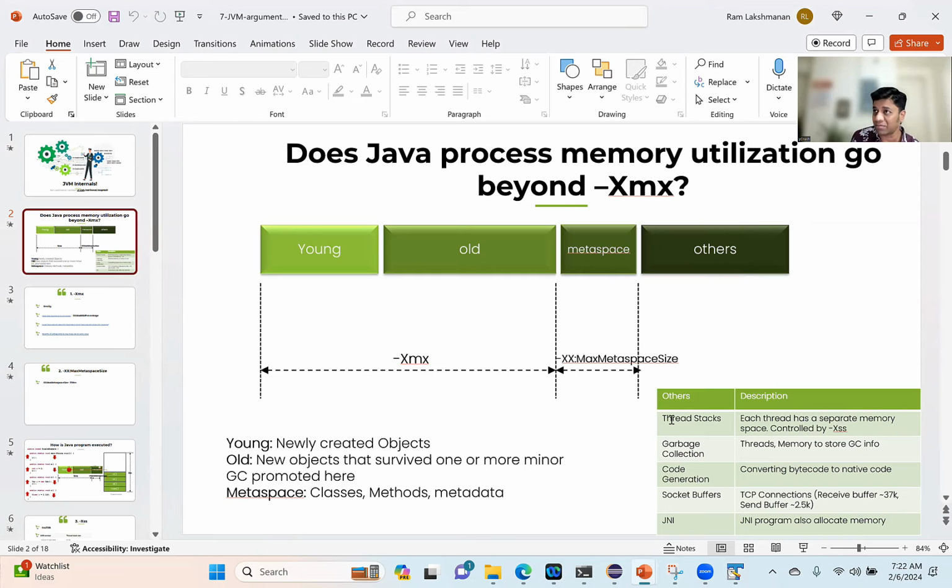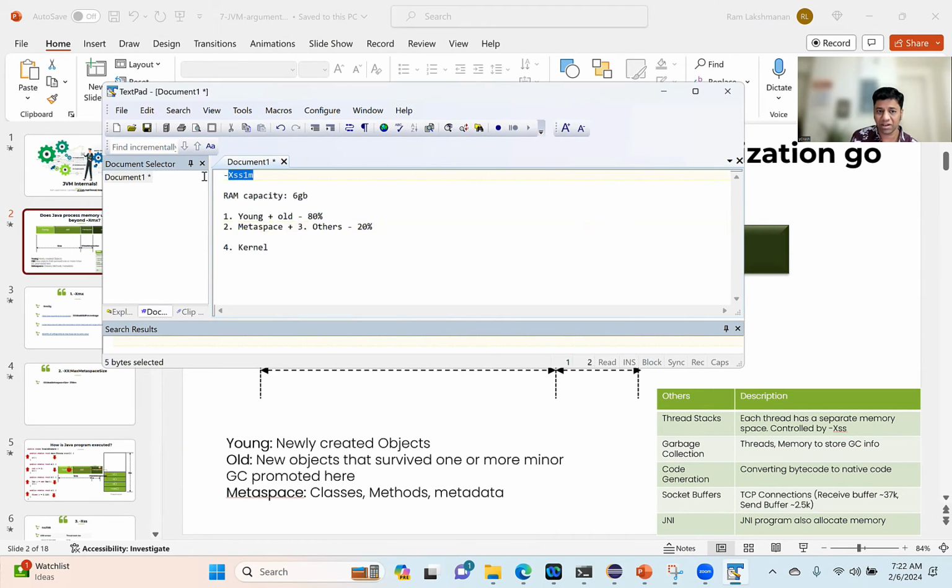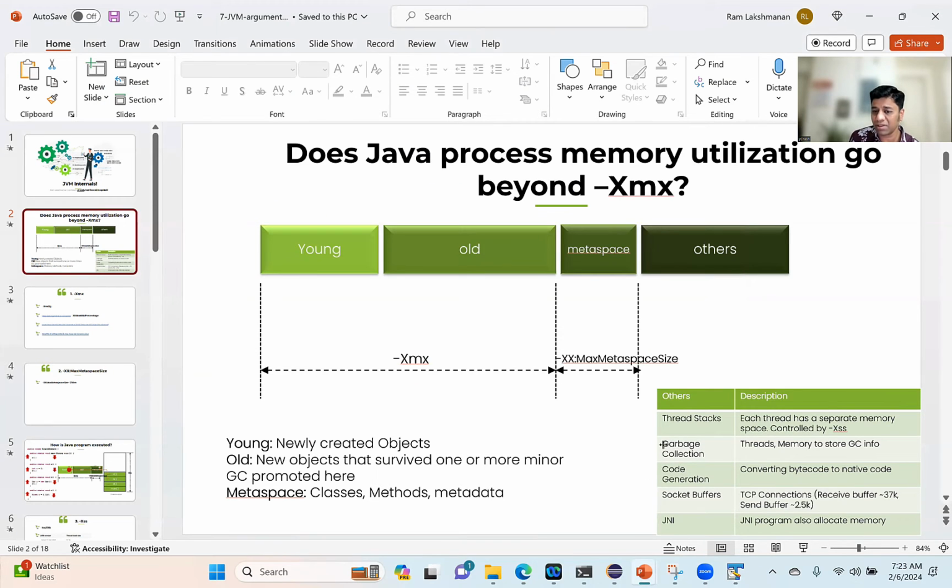There's a thread stack. The thread stack is governed by Xss, right? And as far as I know, there is nothing which is going to limit the garbage collection and the code generation. But the socket buffers, you can limit by the kernel parameter. So that is the answer to your question.